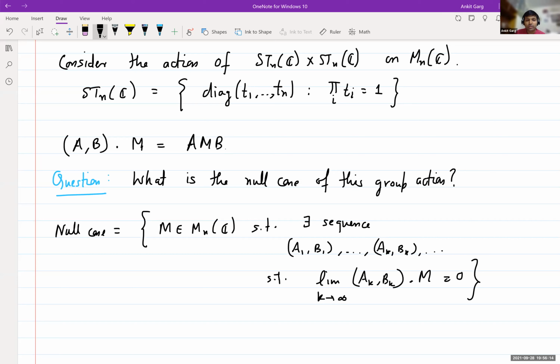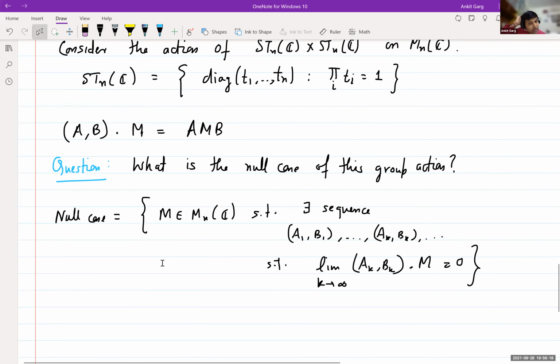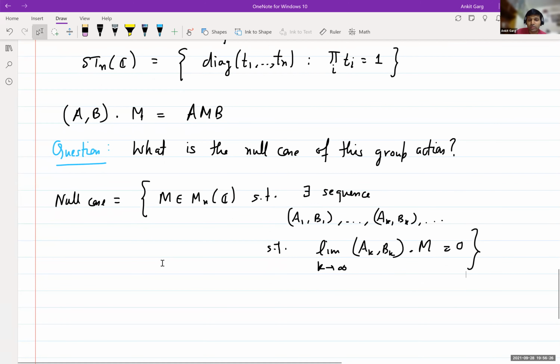So again, the null cone is the set of all matrices such that there's a sequence of group elements that drive this matrix to 0. Okay. Yeah, so this you can define for any group action, and we'll be considering this particular group action. Now we can extend our equivalence by one more point. Theorem.